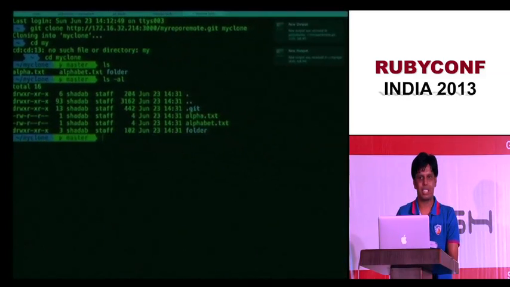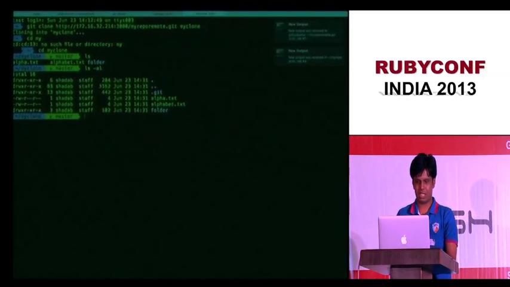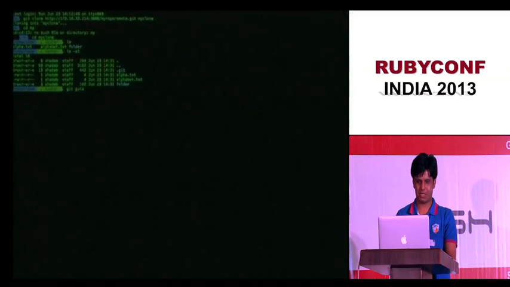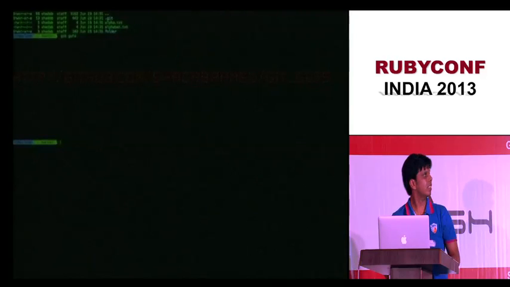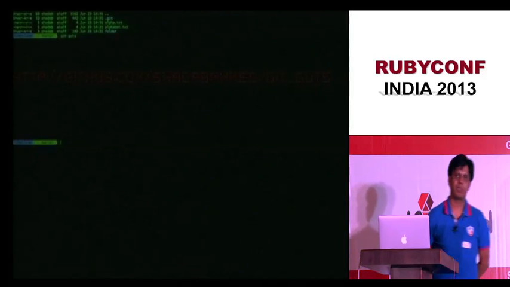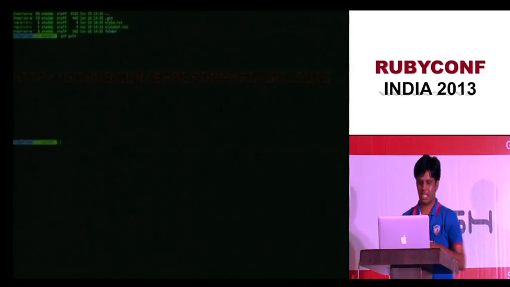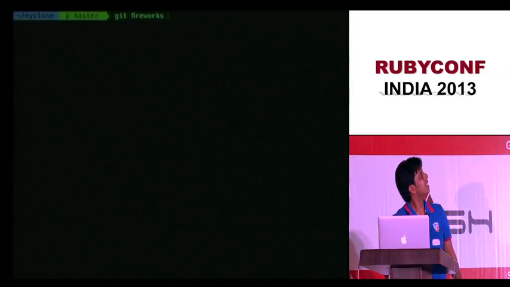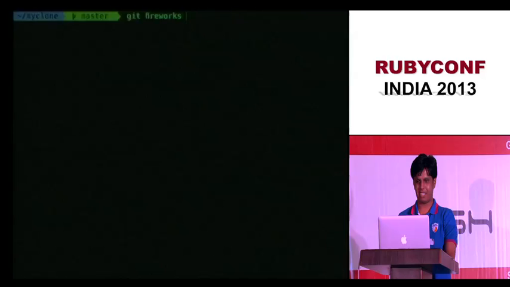How do you get all this? What I got? Let me show you. Git Guts. Let me make it smaller. GitHub, at my GitHub account. And let me show you my favorite command. Let me clear it. This is my favorite command. Git. That's my favorite command. I really love this.